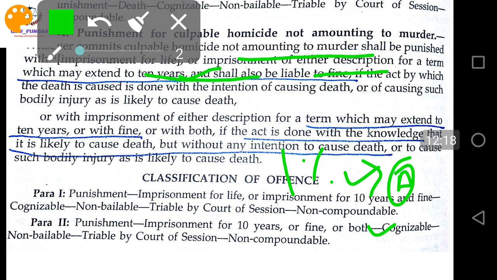As I told you, this is the court's discretion. The court will see the intention, the knowledge, the act, how the act was done, and the gravity or seriousness of the act.